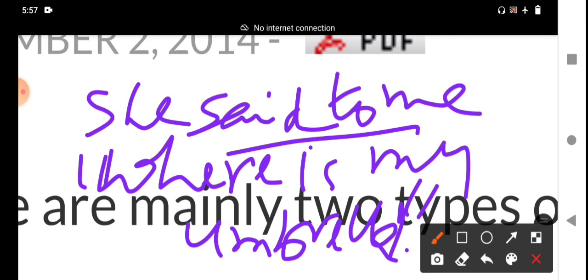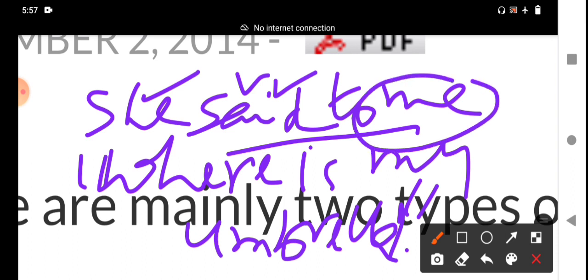"She said to me" is the reporting part. Within the quotation, "Where is my umbrella?" is the reported part. In the reporting part, the subject is the third person singular pronoun she, the verb is V2, simple past tense, said, and said always takes the preposition to before the object, and me is an object.